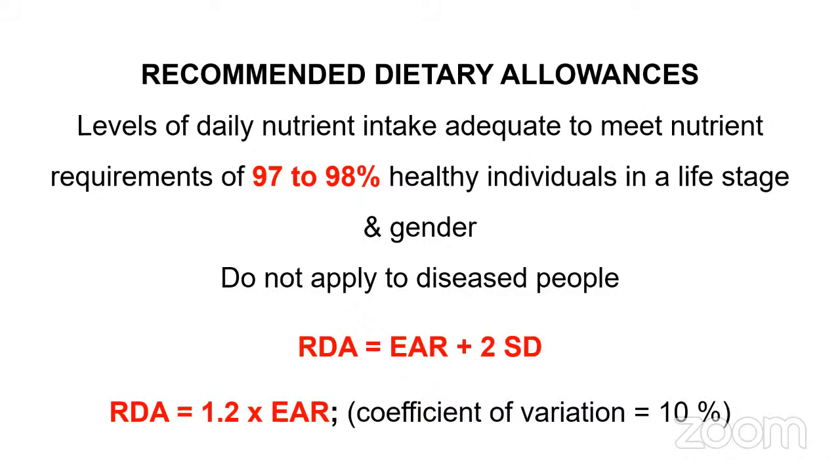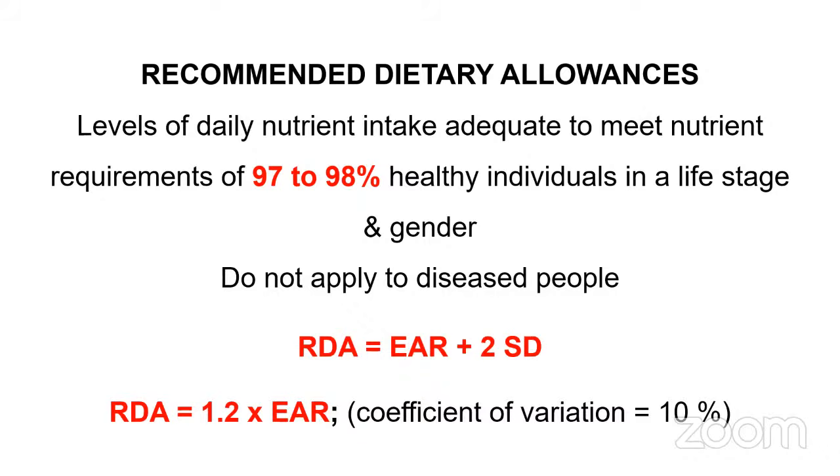So like this, for different age categories and different life stages, and even for different genders, like in general, if you see, males will have higher nutrient requirement compared to females. Okay, in a few nutrients, not always. For example, if you take nutrient like iron, requirement is higher for women compared to men. So depending upon what category we are speaking about, the nutrient requirements will definitely change.